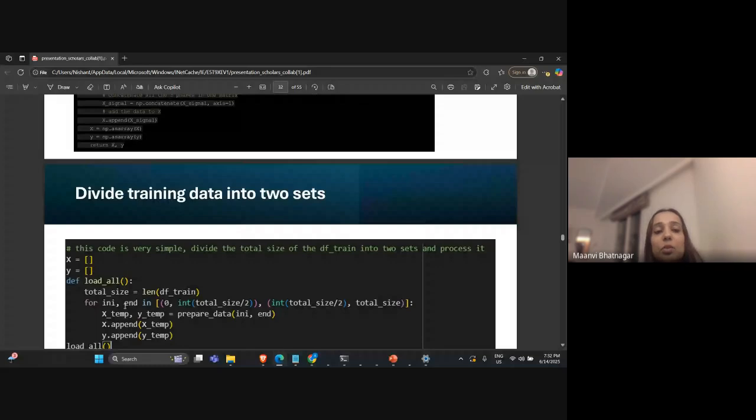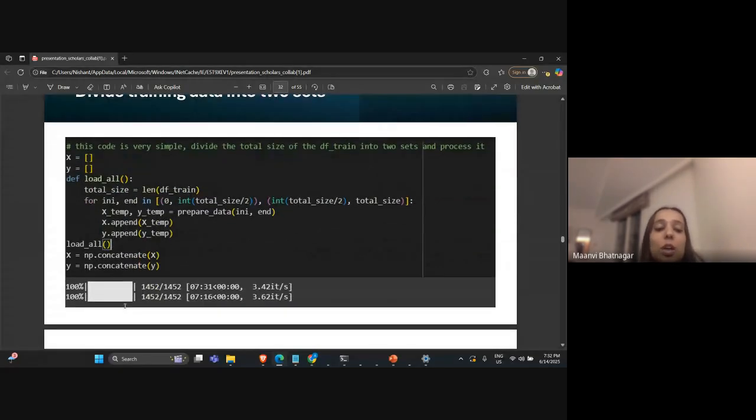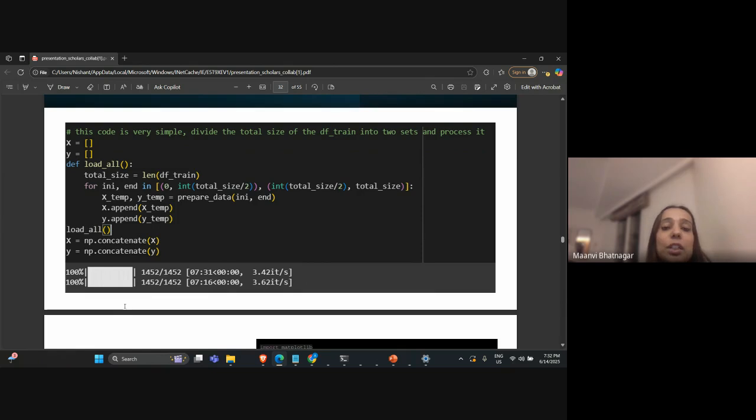Then the next step is to divide the data into two halves, training and testing. We have used 80% for training and 20% for testing of the data.